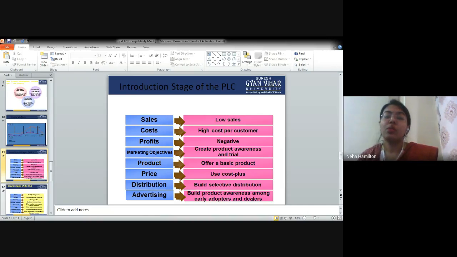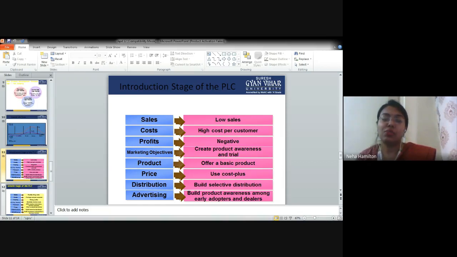Then we talk about price. So here we use cost plus pricing generally in the introduction stage. Generally means I'm talking about most of the brands. They use cost plus pricing, means they add a very little profit and then they introduce the product. Because when you are new in the market, nobody knows you. You have different competitors. People have trust in different brands. So cost is the only thing that is going to attract a customer, either cost or very rigorous promotional strategies, right? If your cost is less, then only the customer can take a pain to buy your product.